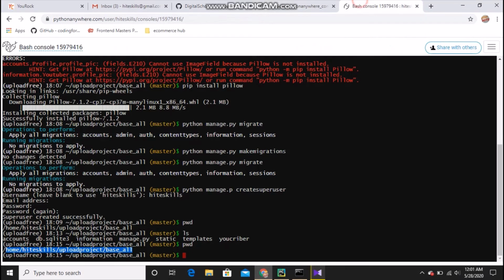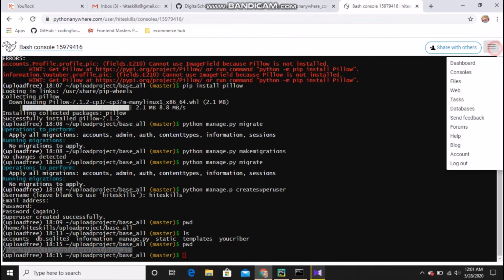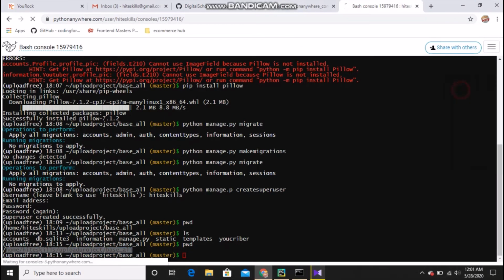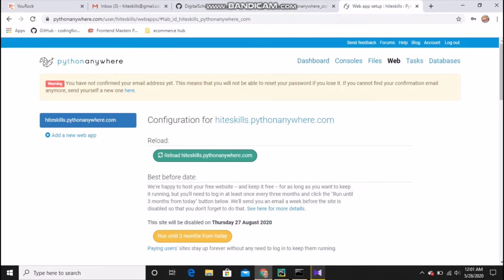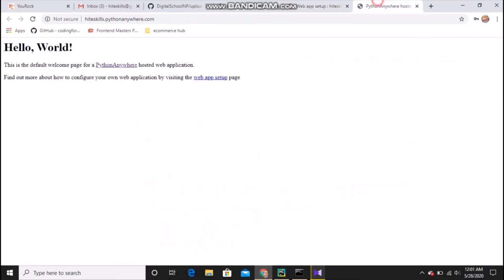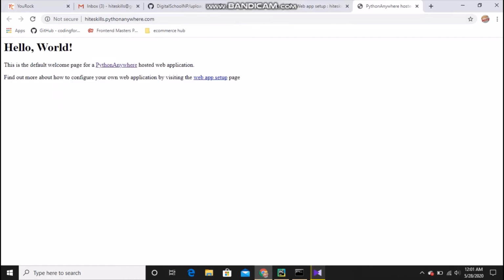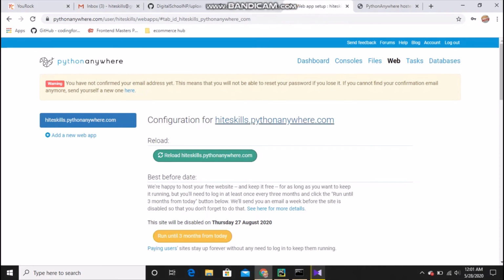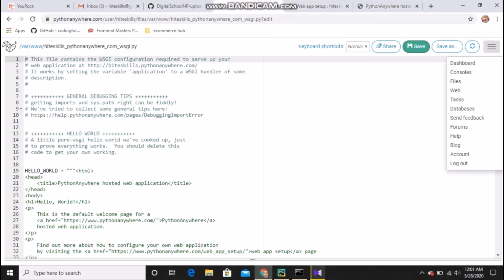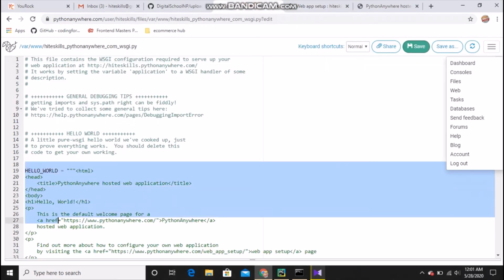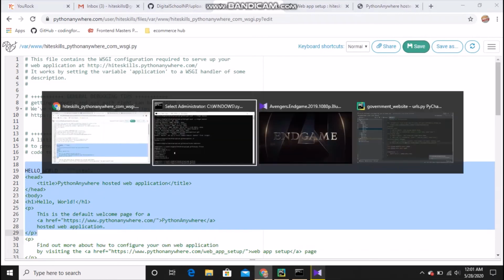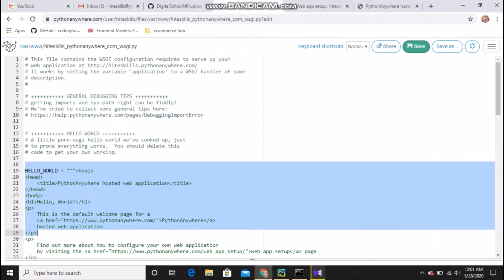So let's see, if I go to dashboard or the web, and if I click this in a new tab, I might see the hello world program. See, you are on the internet now. If you type this from mobile also, you can see this. How is this coming? If you go to your WSGI, it's coming from the hello world program. It's written there, and whatever it's showing, it's all there, guys.